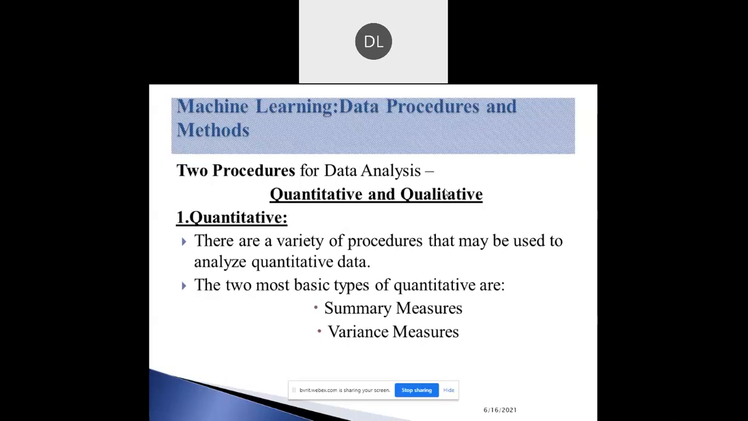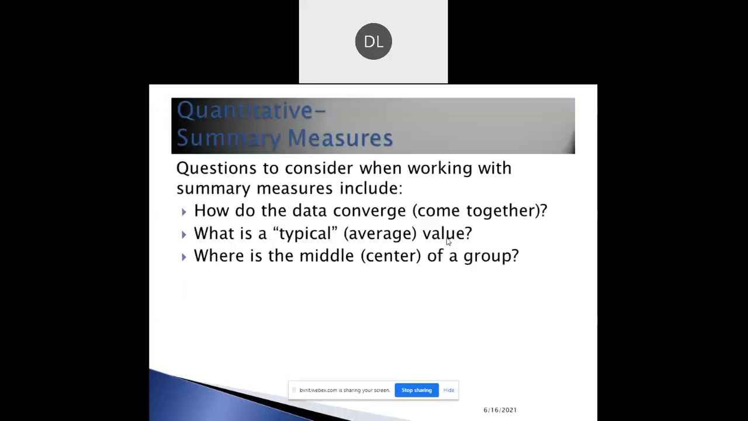The procedures are quantitative and qualitative. In quantitative analysis, there are two procedures for analyzing the data: summary measures and variance measures. These are examples of the summary measures. These are the questions we have to define when working with summary measures.